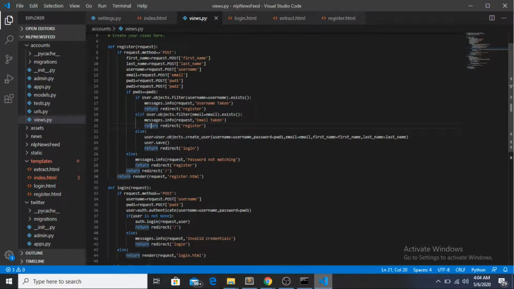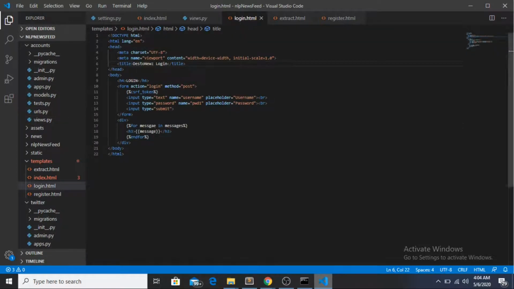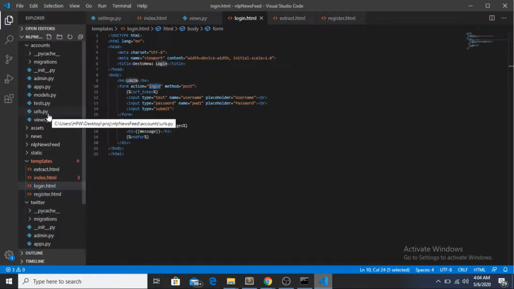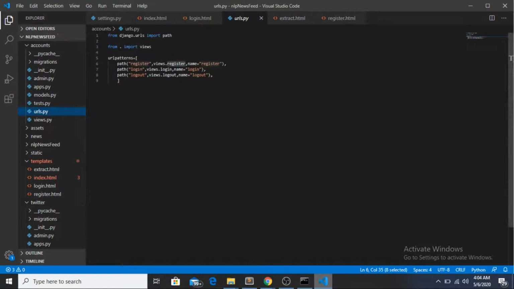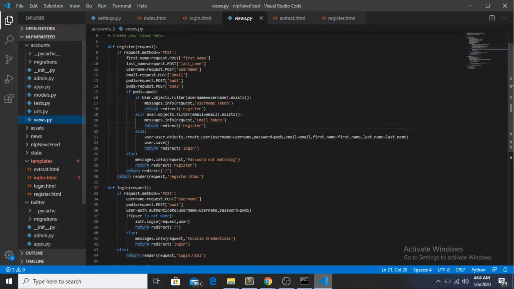Now what happens if the user goes to the login function? It will call the login.html file. Whenever I click on the submit button, I'll go to the URL slash login. So let's see what happens if I go to slash login. Where's the URLs file for accounts? Here it is. If I go to slash login, it will take me to the views.login function. So in the views file, I'll be having a login function.